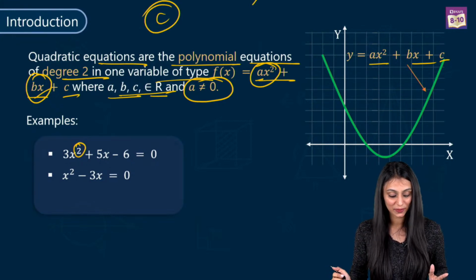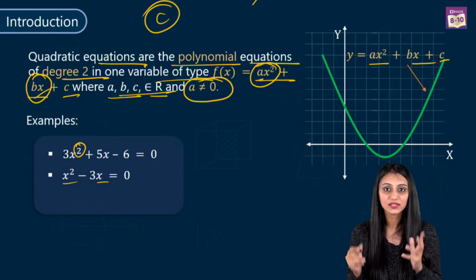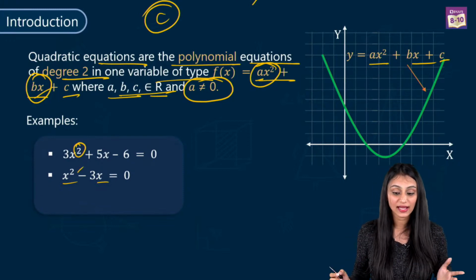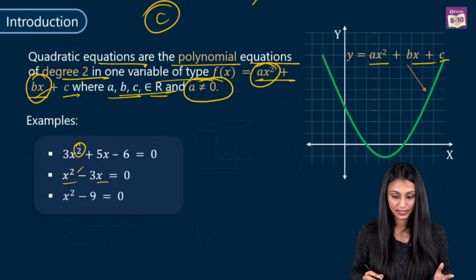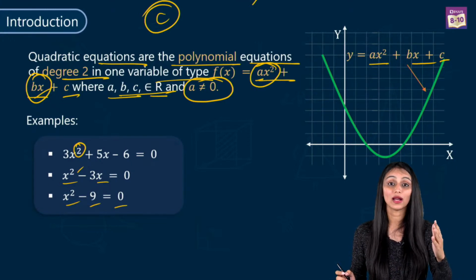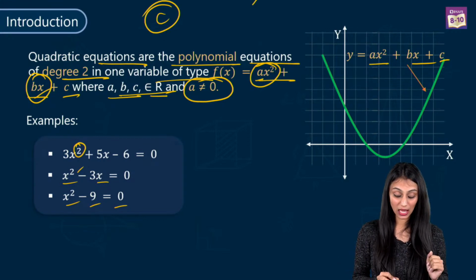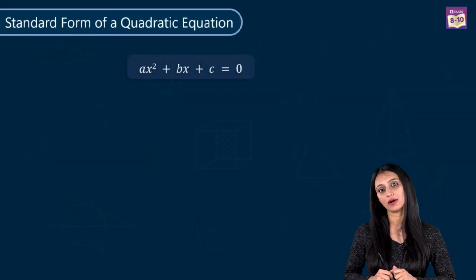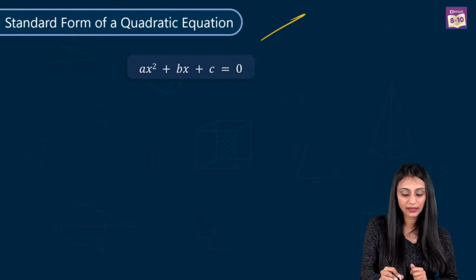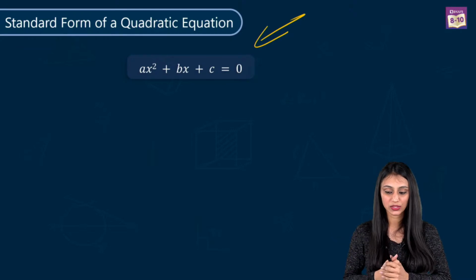Alright. So, x square minus 3x: here we do not have a constant term. Still it is quadratic. Why? Because it has a degree 2. x square minus 9 equal to 0. Still it is quadratic because the degree is 2 over here. So these are a few examples. Now let's take a look at the standard form of a quadratic equation. This is the standard form of a quadratic equation, ax square plus bx plus c equal to 0.